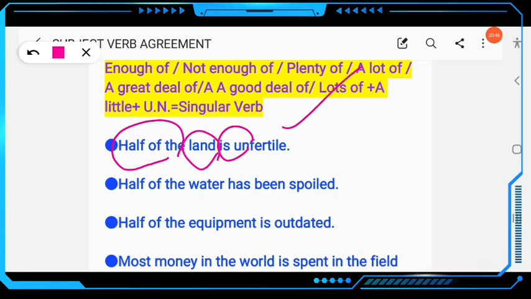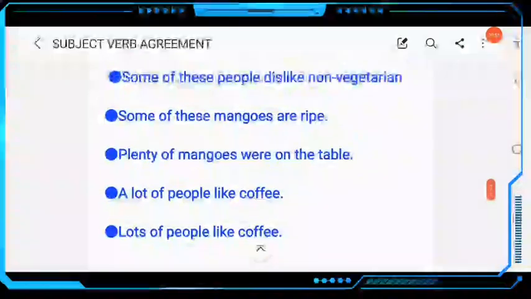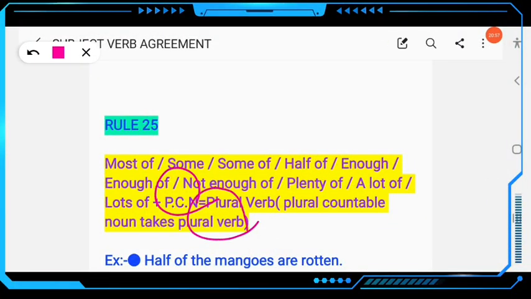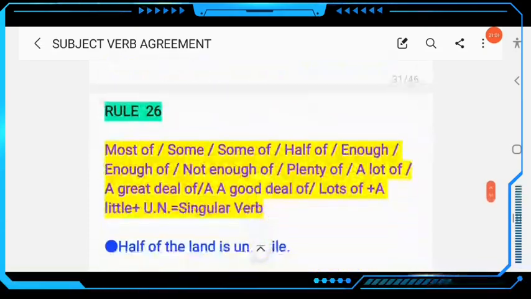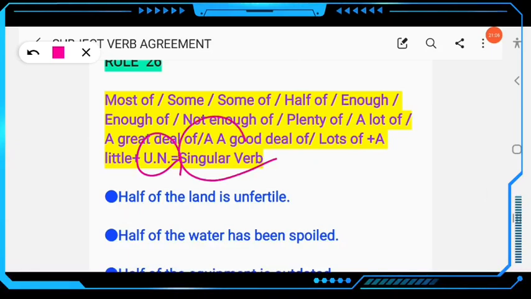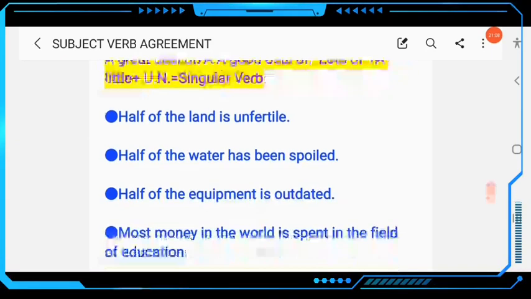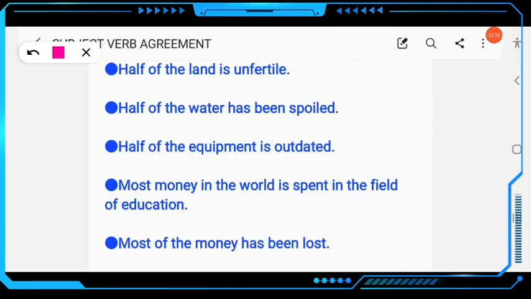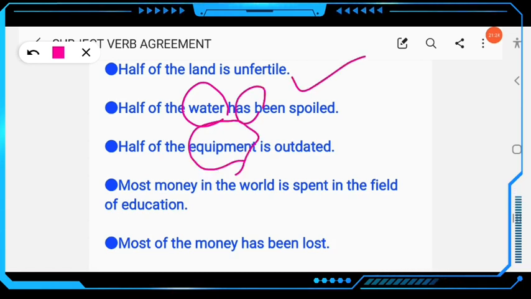Half of the water. Just look at the previous rule. This is 26, that was 25. There it was a plural countable noun, that's why it takes a plural verb. But here in rule number 26, it is an uncountable noun, which takes a singular verb. Clear? So here is an example: half of the water has been spoiled. Water is an uncountable noun, so the verb must be singular. Clear? Half of the equipment.